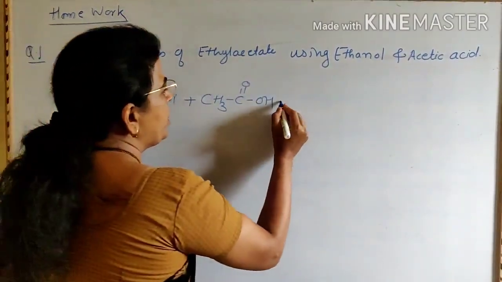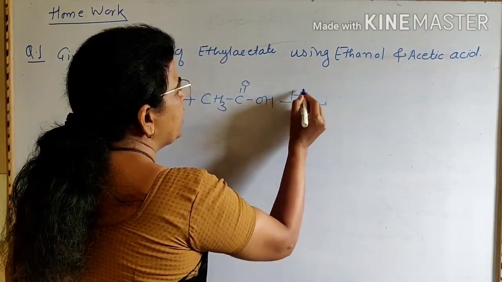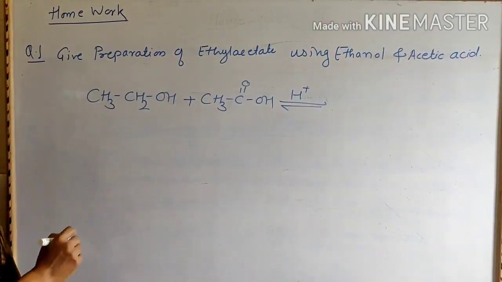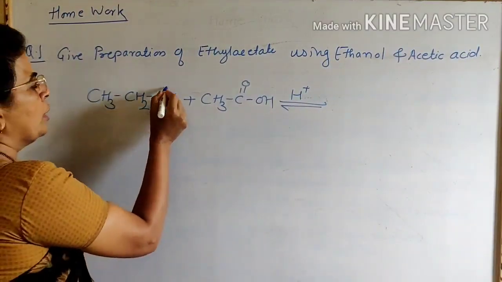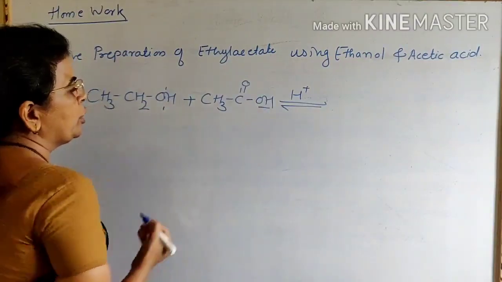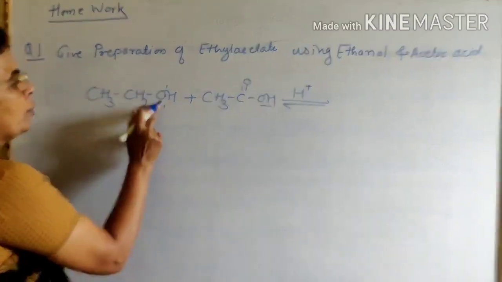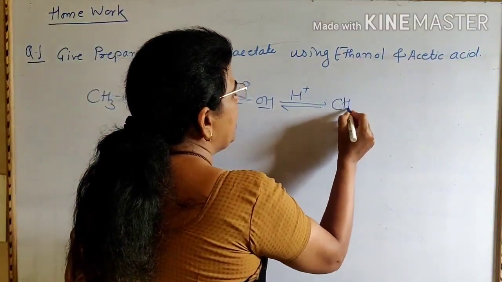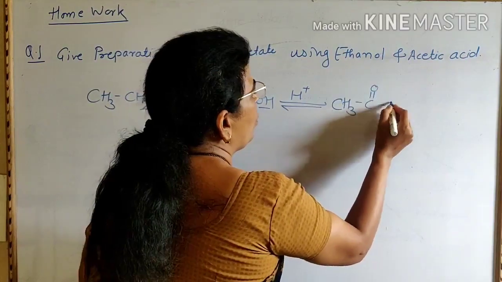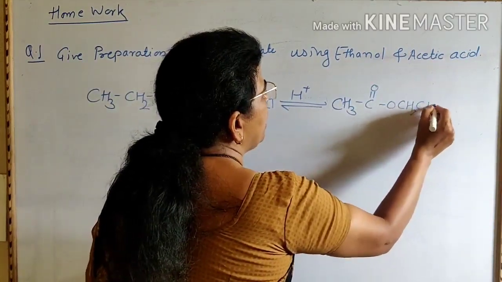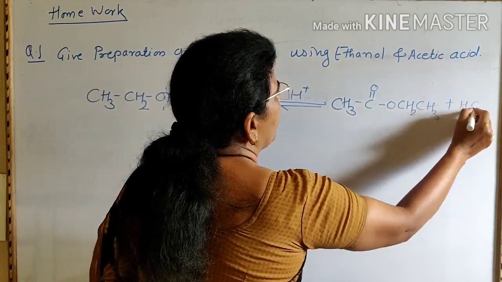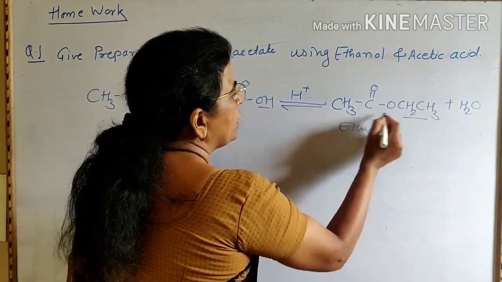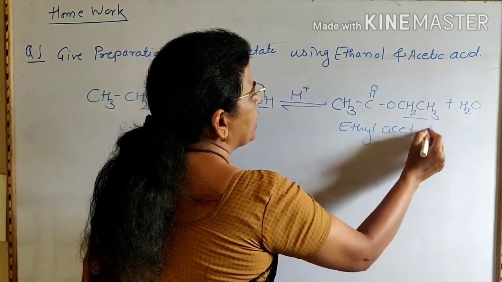Now when this compound is reacted with concentrated acid, that is in acidic medium, then H2O is removed, that is breaking of this bond, and this OH is removed, and this CH3CO group gets attached to this OCH2CH3 group. Then you will get CH3 C=O O CH2 CH3 plus H2O. This is ethyl acetate. This is acetate group, therefore it is ethyl acetate.